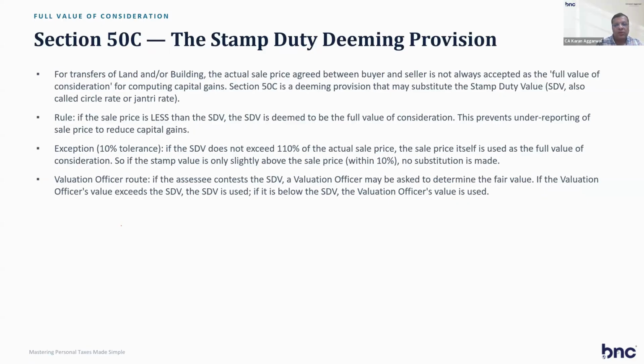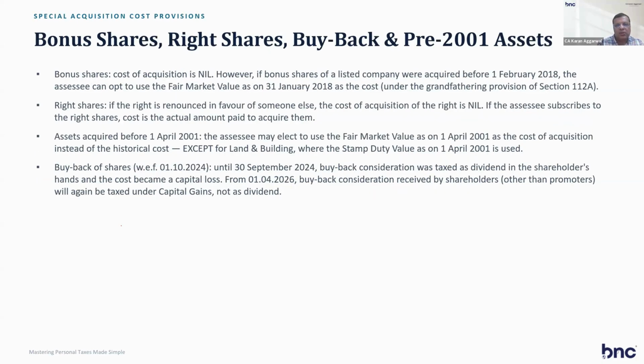And the valuation officer route, I have told you that in litigation, if the actual property value is lower, then you can go to the valuation officer and he can determine the actual value. And if he determines the actual value, then capital gain can be saved. Otherwise, the valuation officer's value is taken. Bonus shares and right shares, that I have told you earlier also, remain the same in the new Act also.